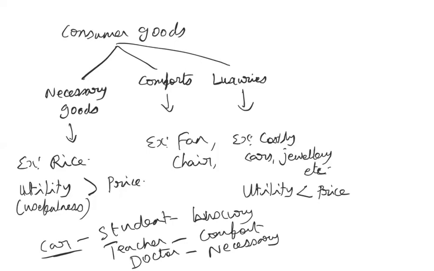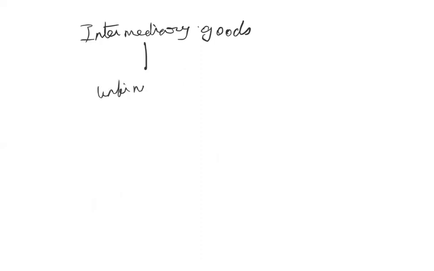Okay, and then the next category which I mentioned to you is the intermediary goods. So based on consumption, three types: consumer goods, producer goods, and intermediary goods. Intermediary goods are the unfinished or semi-finished goods, and these goods are still in the process of production.